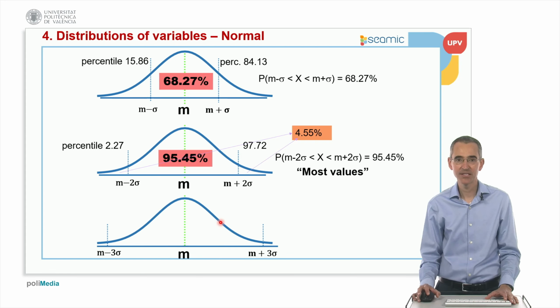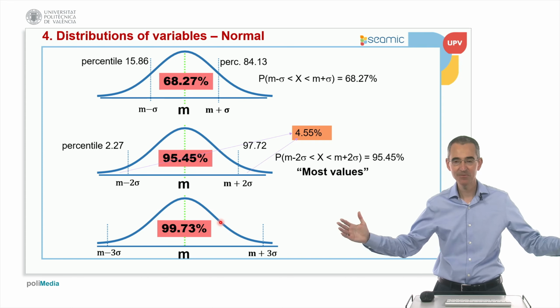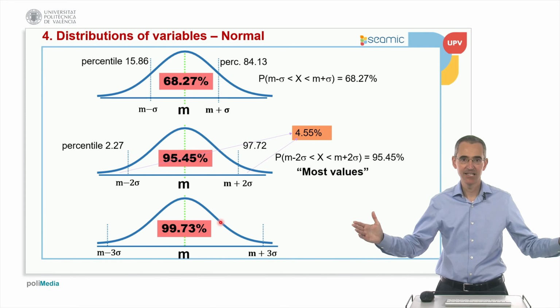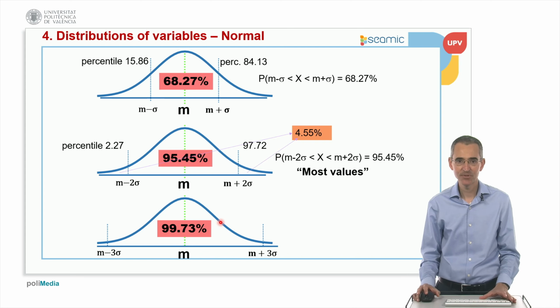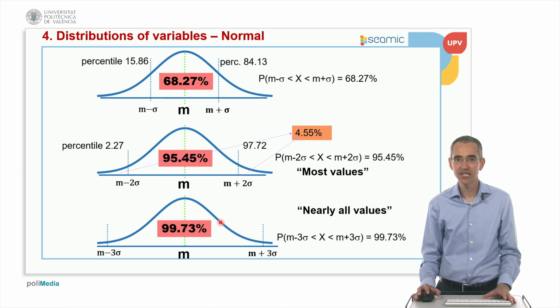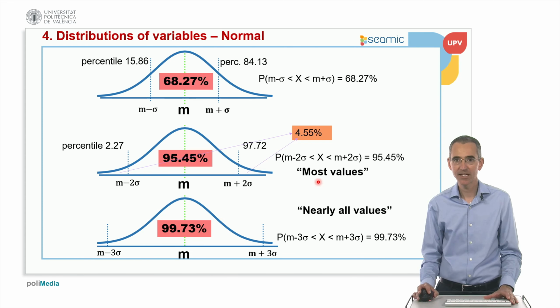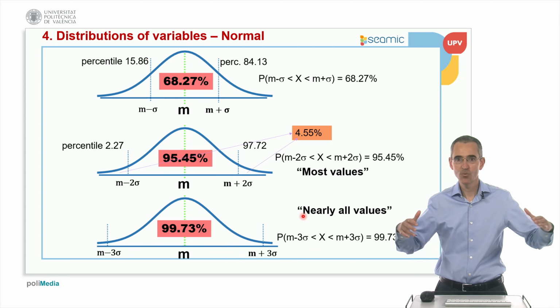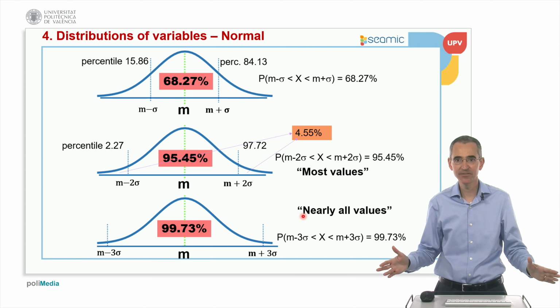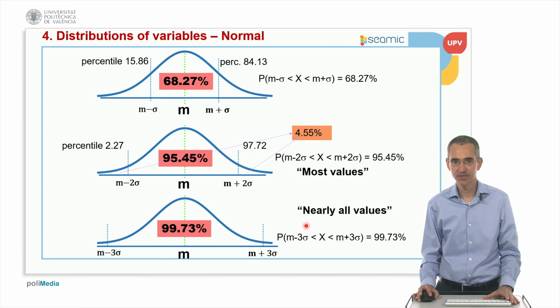What happens if we comprise the interval of m plus minus 3 times the standard deviation? Well, it comprises 99.7%, which means that 3 values out of 1000 will be outside. So in this case it will be like nearly all values. Okay, so in statistics, if we want basically most of them, quite often we use m plus minus 2 times the standard deviation. But if we want a wider interval that comprises nearly all the values of the distribution, quite often we consider m plus minus 3 times the standard deviation.